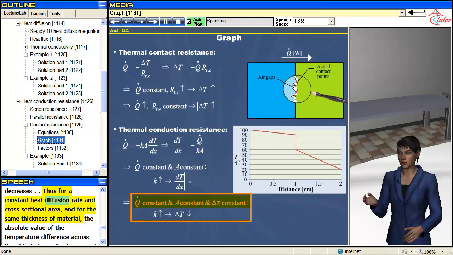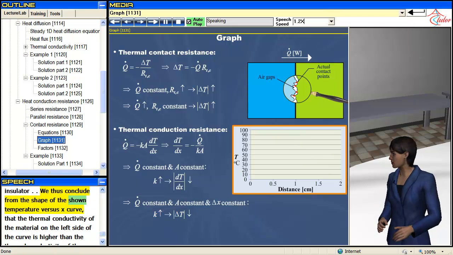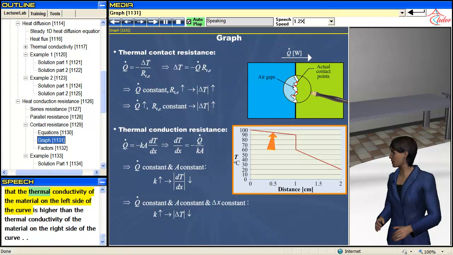Thus for a constant heat diffusion rate and cross-sectional area, and for the same thickness of material, the absolute value of the temperature difference across the object is smaller for a good conductor as opposed to an insulator. We thus conclude from the shape of the shown temperature versus x curve, that the thermal conductivity of the material on the left side of the curve is higher than the thermal conductivity of the material on the right side of the curve.